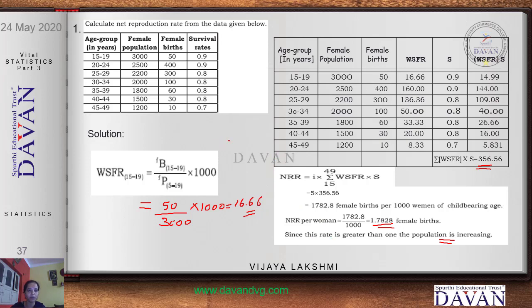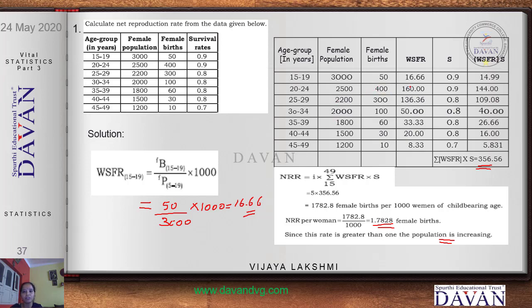I'll repeat this problem once again. Now the age group is given, female population is given, female birth is given, survival rates are given. To find the NRR, the first thing is you have to find WSFR for the first age group 15 to 19. Write the formula, take the first value, substitute it, simplify it, and you get the answer. See that after the decimal point you maintain 2-digit value.